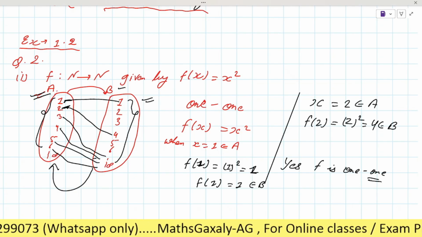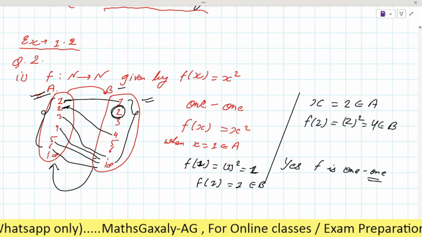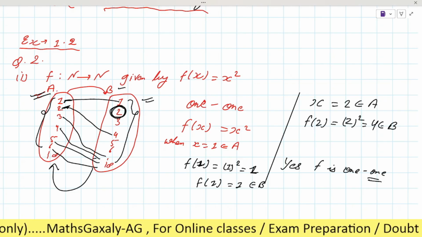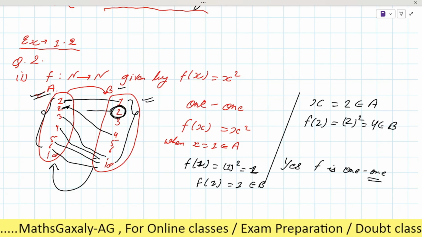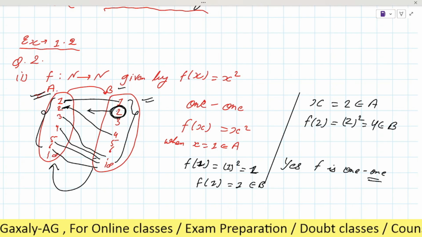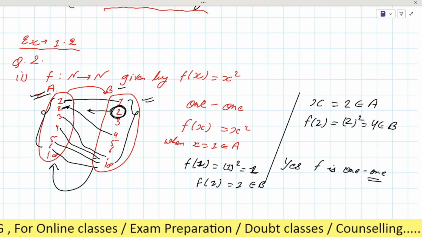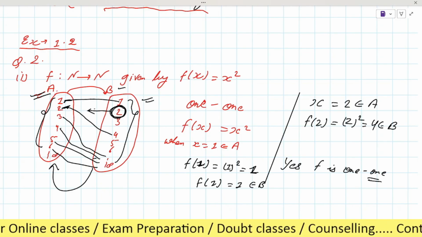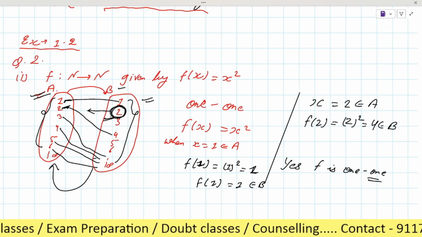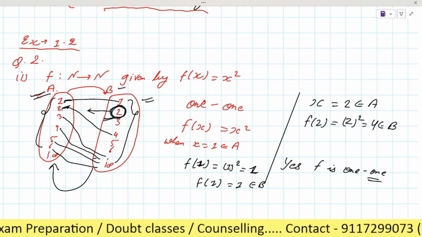So as you can see here, 2, which belongs to set B, is it the image of any element of A? Wait, sir, I am taking 2 from set B. Is 2 the image of any element of A?